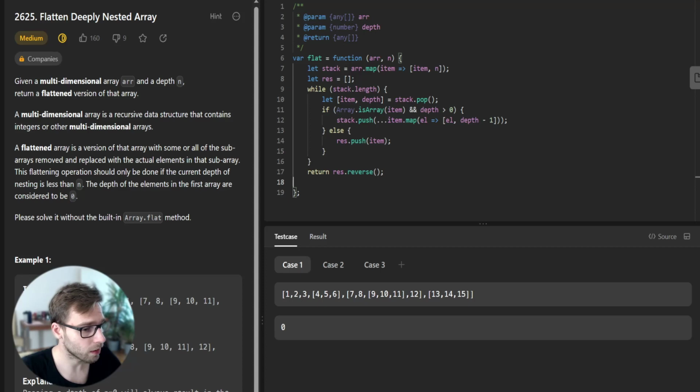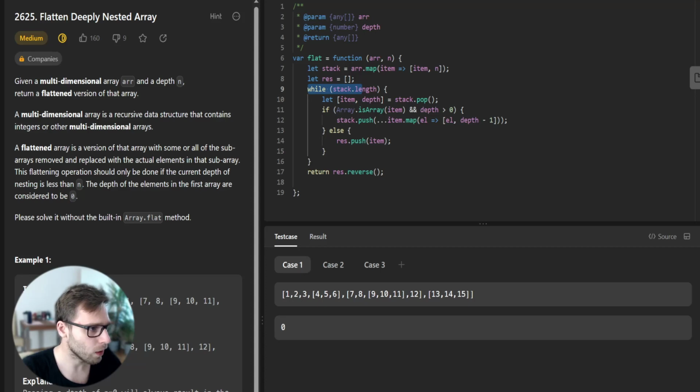We start by creating a stack from the elements of the input array, with each item paired with the initial depth n. We also initialize an empty array res to store the result. Then we enter a while loop that continues as long as there are items in the stack.